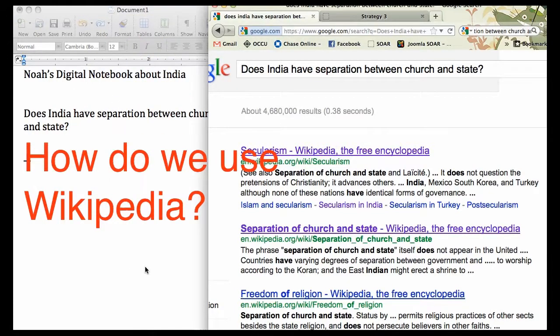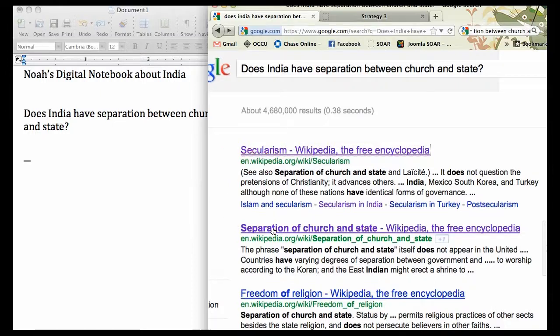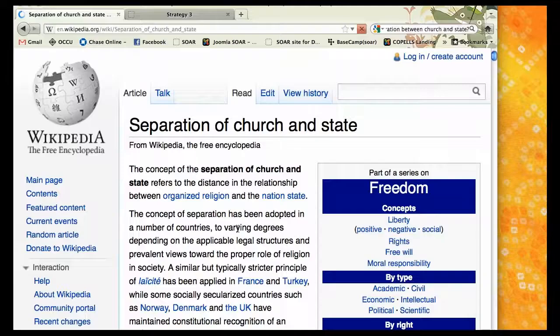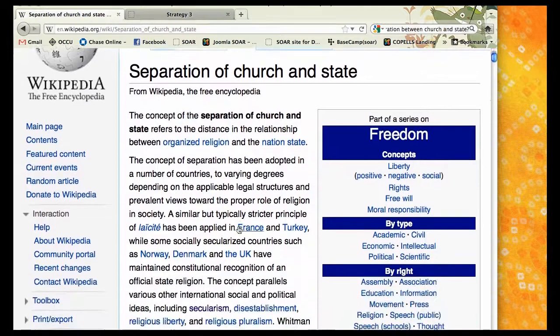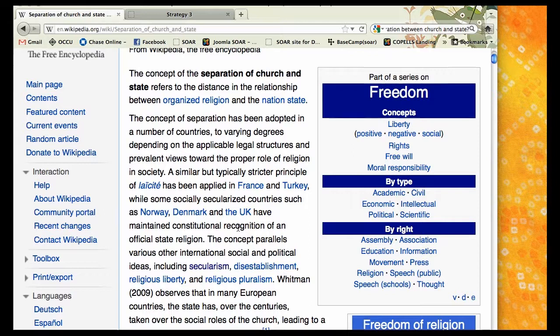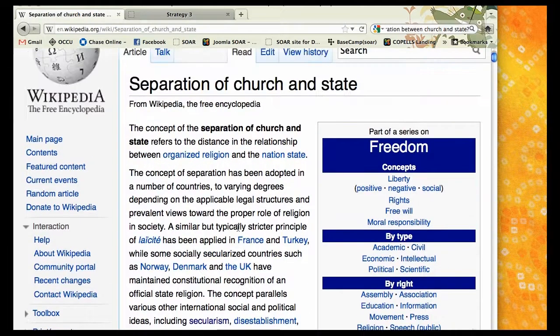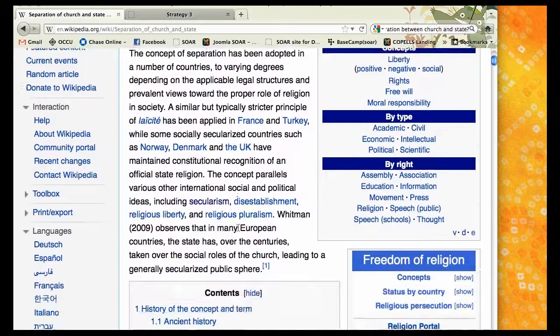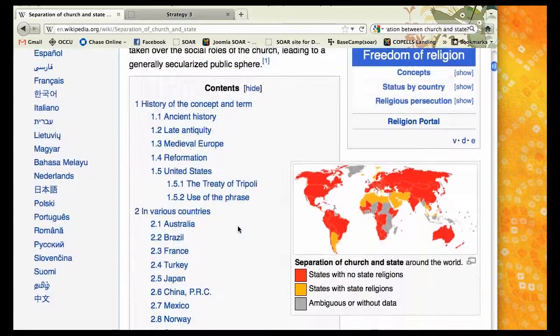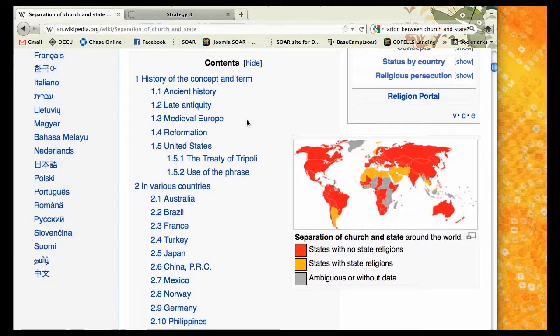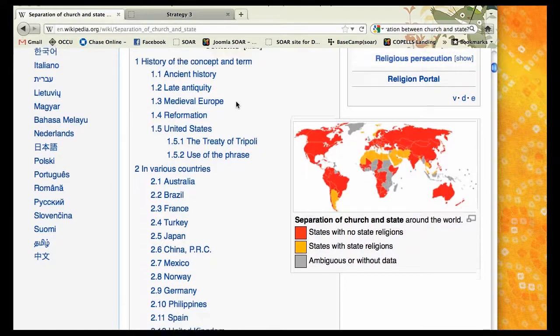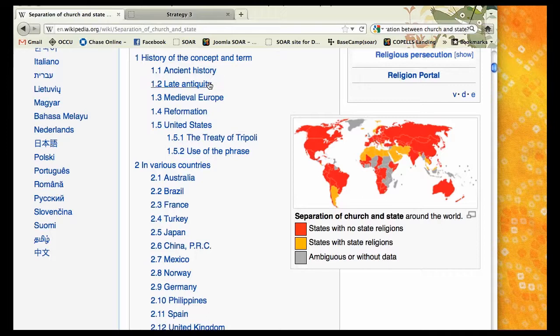How do we use Wikipedia sites? Let's open this Wikipedia article and find out. First of all, every Wikipedia article has text that you can read about this topic, and the text may or may not be accurate. But what will be accurate is the structure of information that you'll see in the table of contents. So in the table of contents, you'll be able to see interesting aspects of every topic that is discussed in a Wikipedia article.